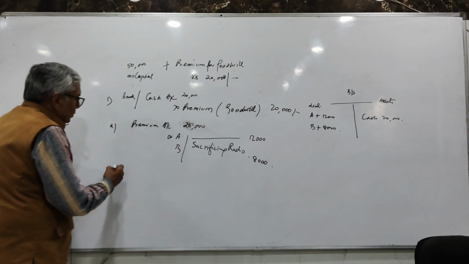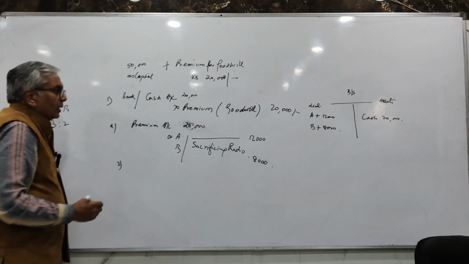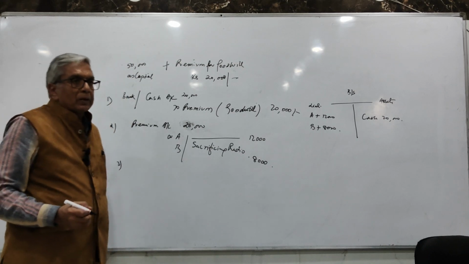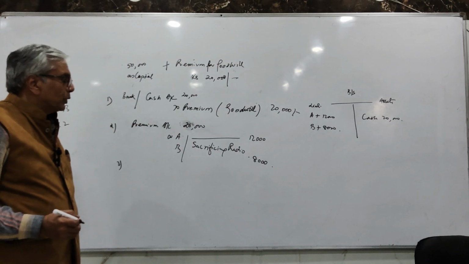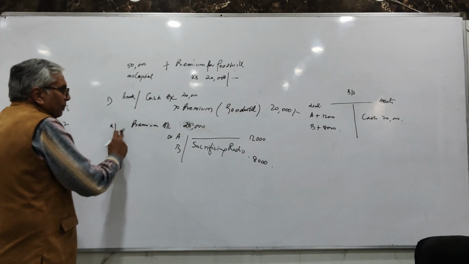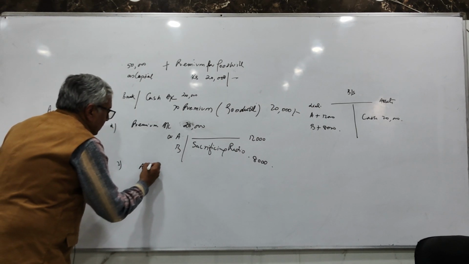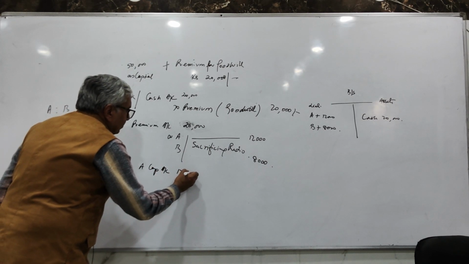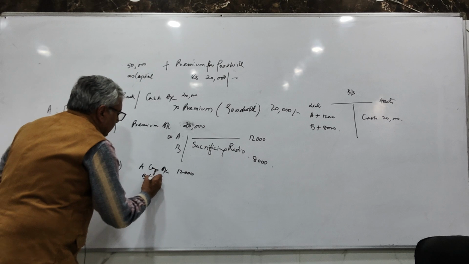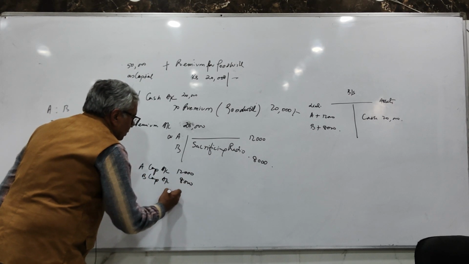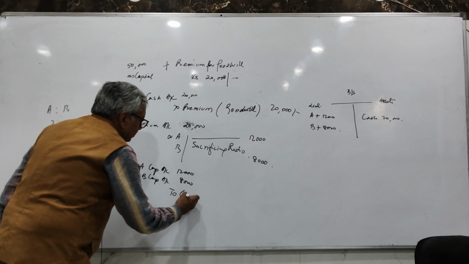Now I come down to third case. Third case says this amount is withdrawn by the old partners. The first two entries will remain the same. The third entry would be A's capital account debit 12,000, B's capital account debit 8,000, to cash 20,000.